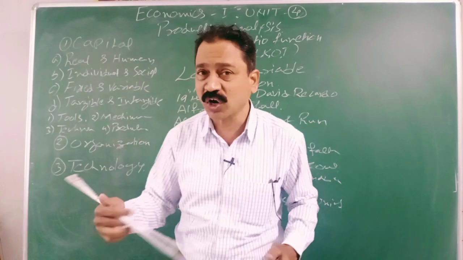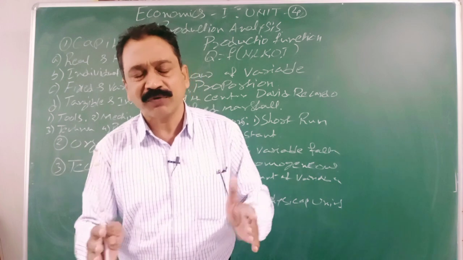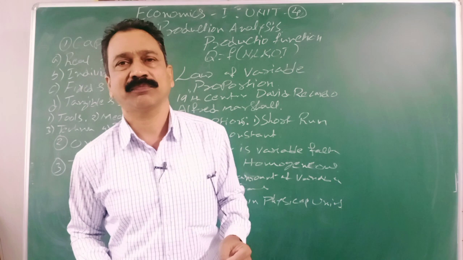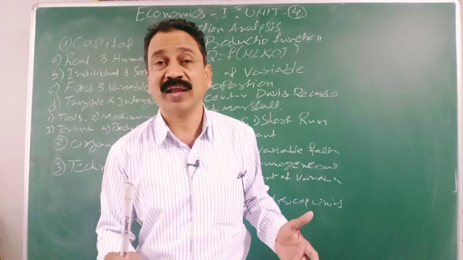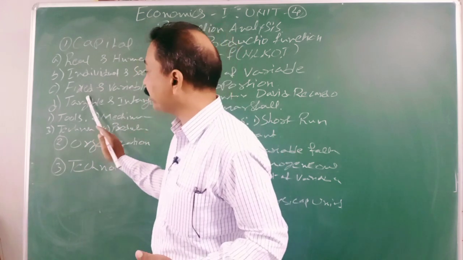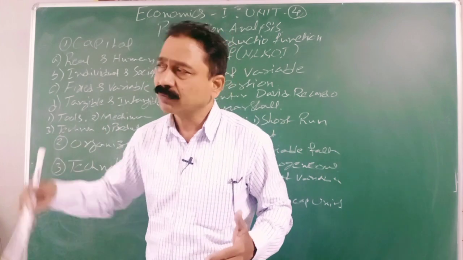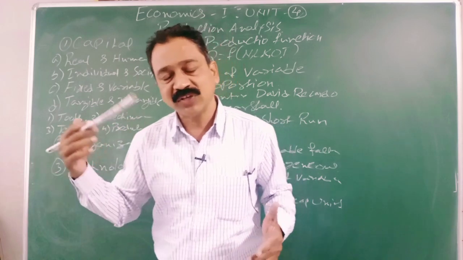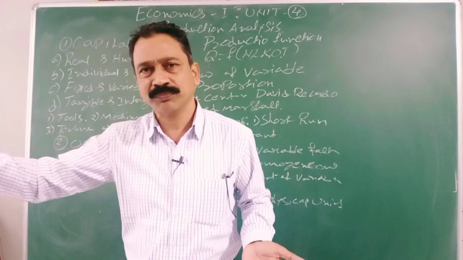That which you can change in a short period is variable capital. Within a short period, whichever you can change. Like certain things can be purchased. In a short period, you can go and purchase and get the things. Those all are called variable capital. Fixed capital can be changed, but in a long period; in a short period it is not possible. Variable capital, we can change in a short period, and it is possible to change in the long period also.